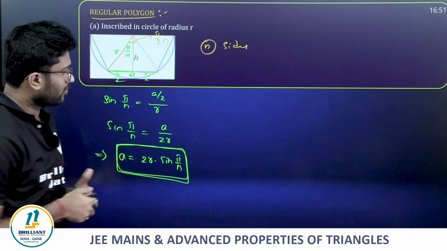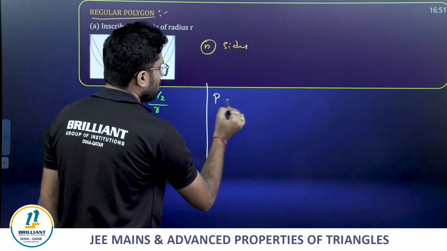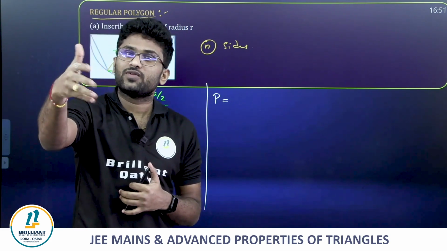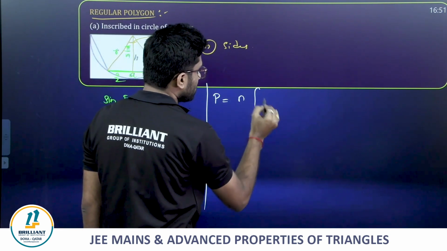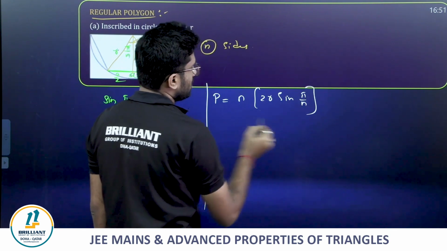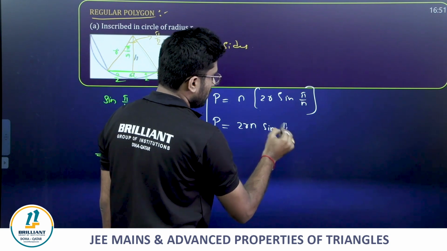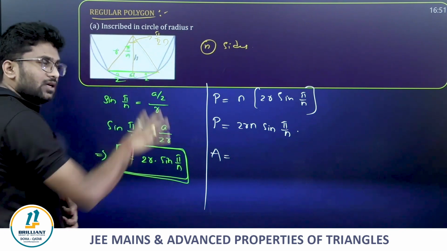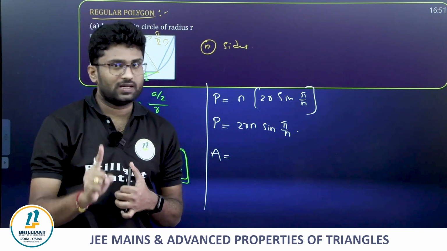Then, apart from that, the perimeter. What is the perimeter of this regular polygon, guys? Perimeter is nothing but, here we have n sides and each side is of equal length, so n times one side, that is equal to n times 2R sin pi by n. There are questions based on this. So P is equal to 2Rn times sin pi by n. Next, the area of this regular polygon. Area is nothing but there will be n triangles, one corresponding to each side. We will be having one triangle.